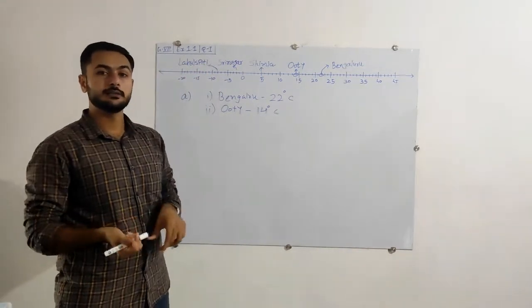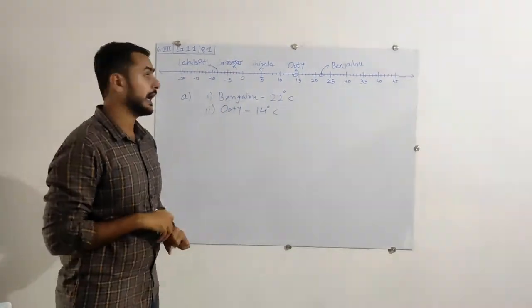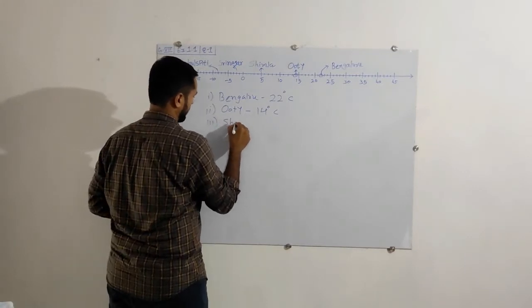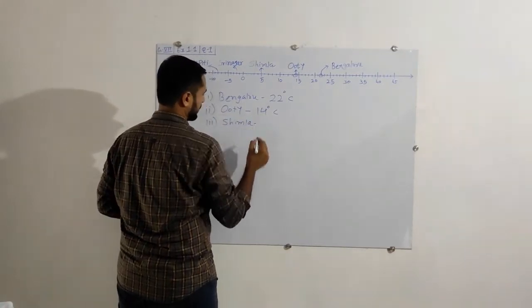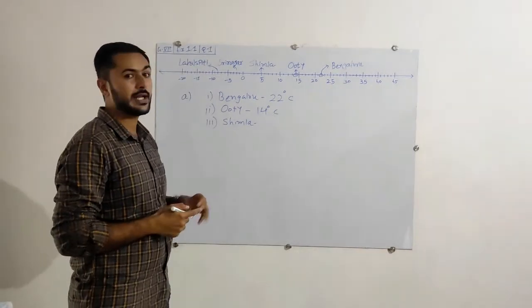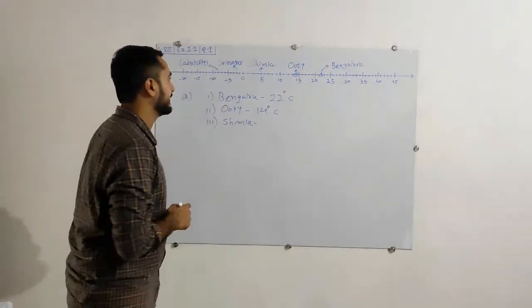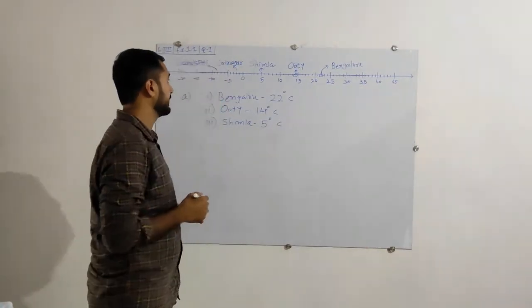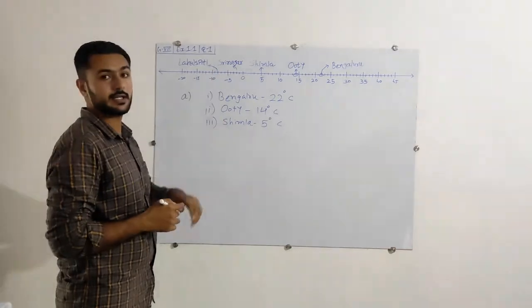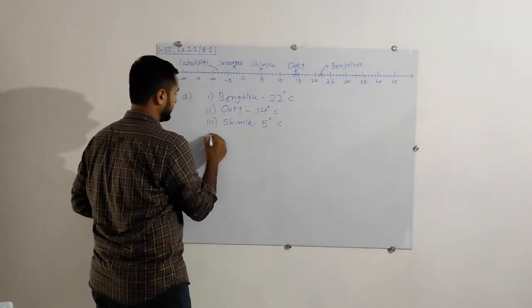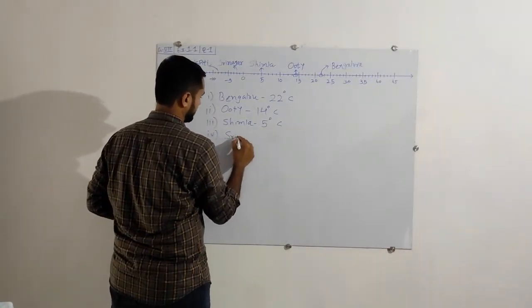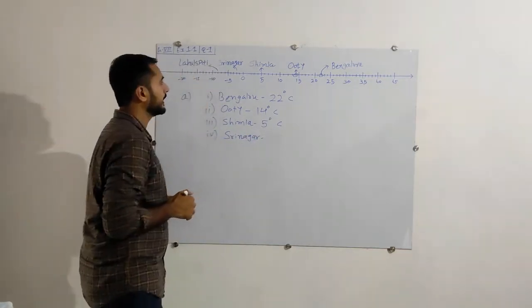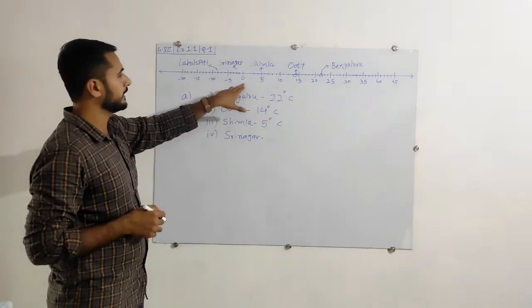Okay. Now the next city, that is Shimla. For Shimla, it's very clear. 5 degrees Celsius. Now the next city is Srinagar. Here is 0.